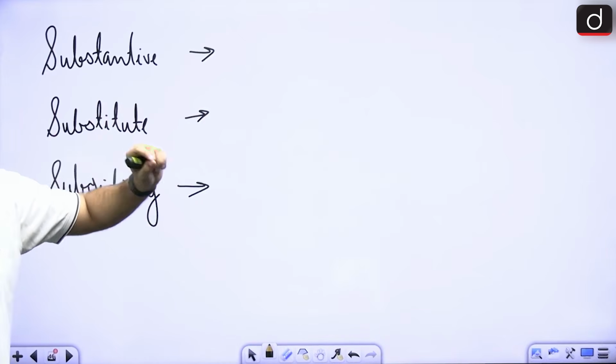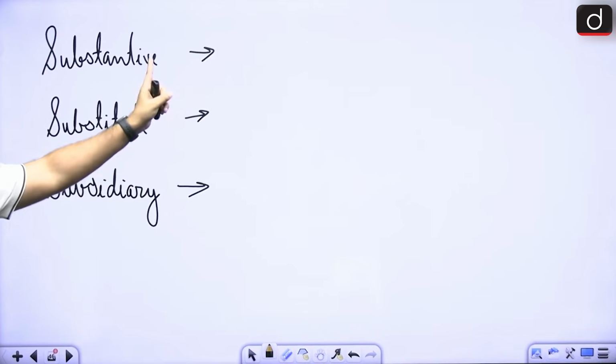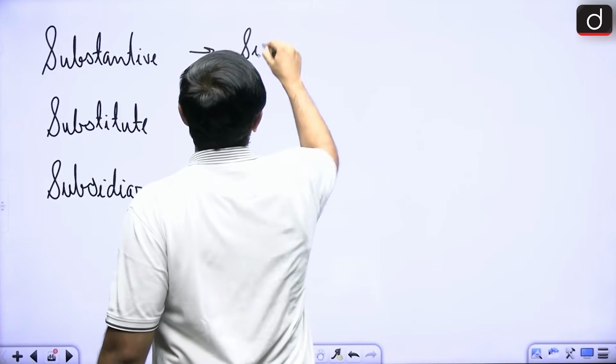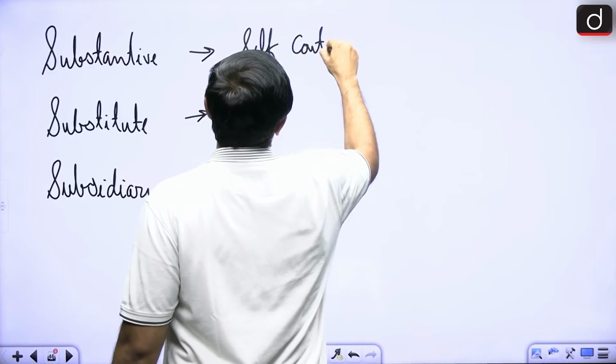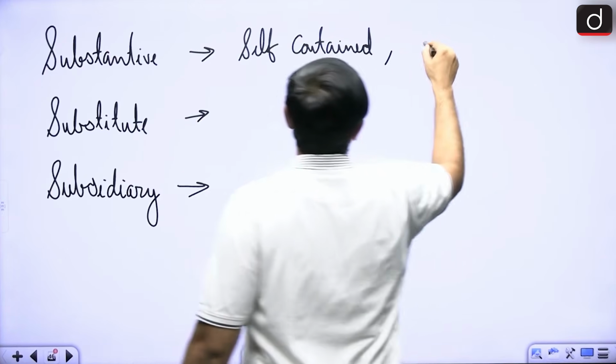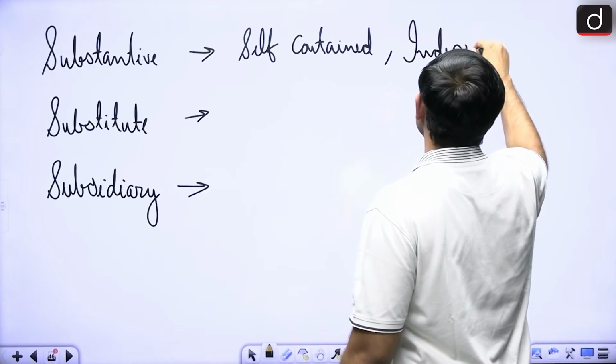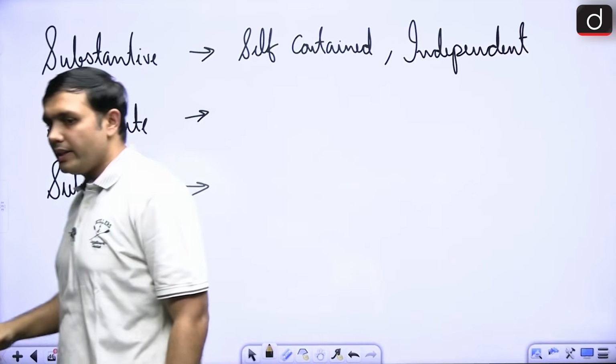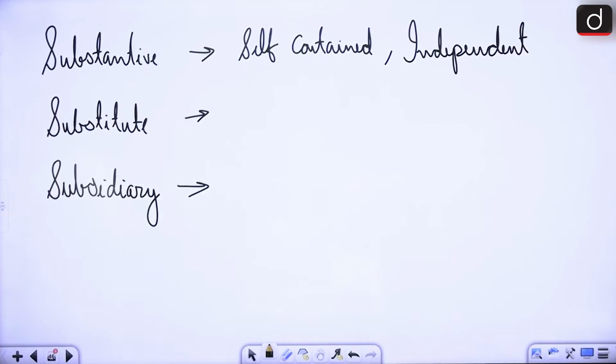This is the most important aspect, that substantive motions are self-contained and independent proposals. They are self-contained independent proposals. So substantive is self-contained and independent.